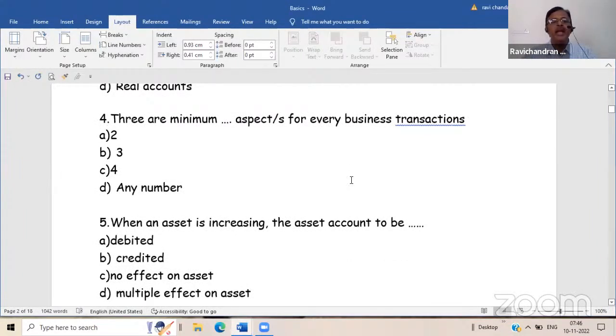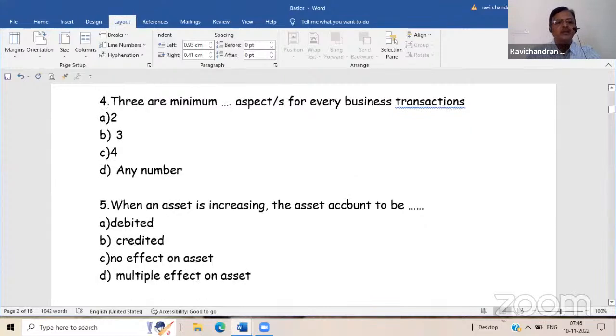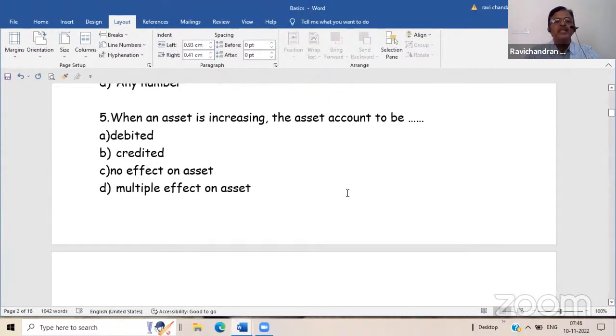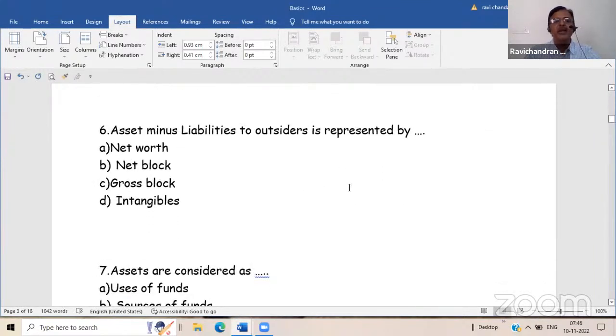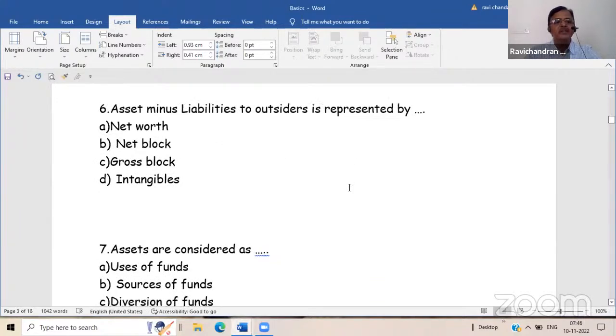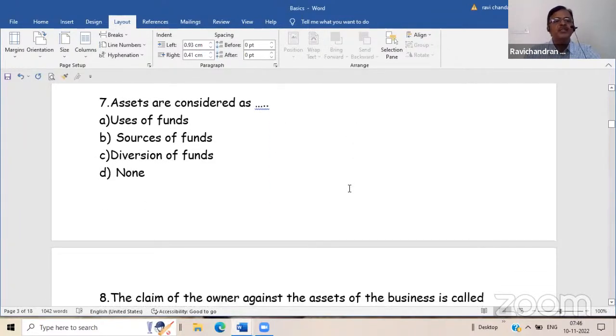There are minimum 2 aspects for every business transaction. When an asset is increasing, the asset account should be debited. Assets minus liabilities to outsiders is represented by net worth. Net worth is the correct answer.